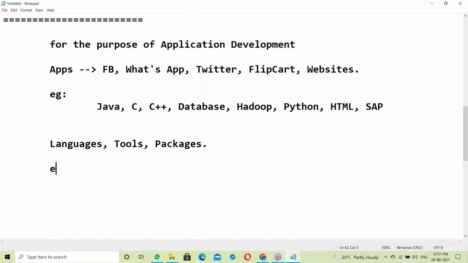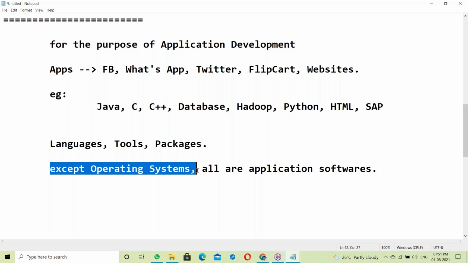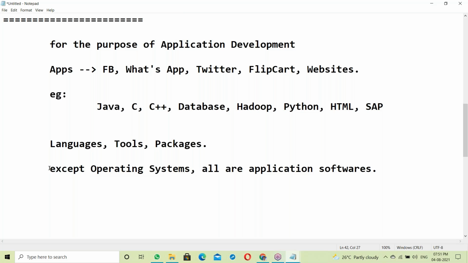It's simple here. Except operating systems, all are application softwares. Except OS. OS is system software. We are using many softwares in our life, right?